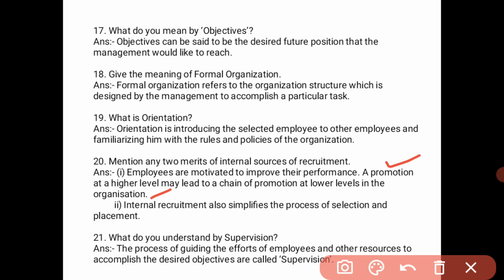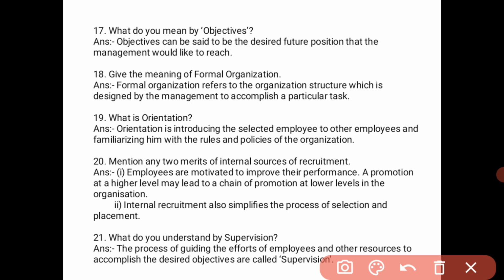So the first advantage is that employees are motivated to improve their performance. The promotion of existing employees can lead to promotions at the lower levels in the organization. So from the lower level to the higher level, the posts are promoted to the employees.